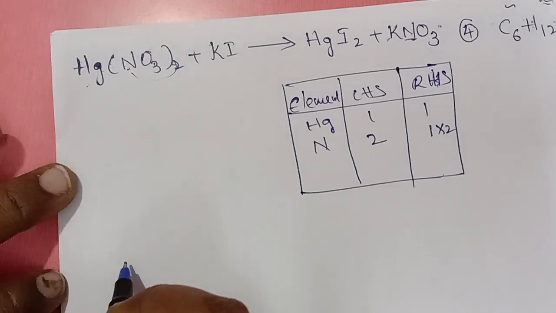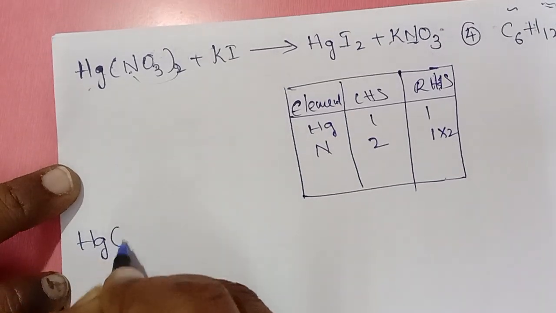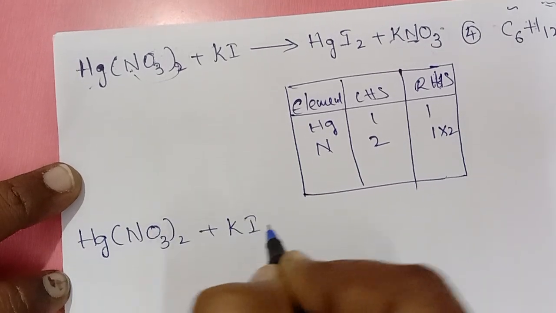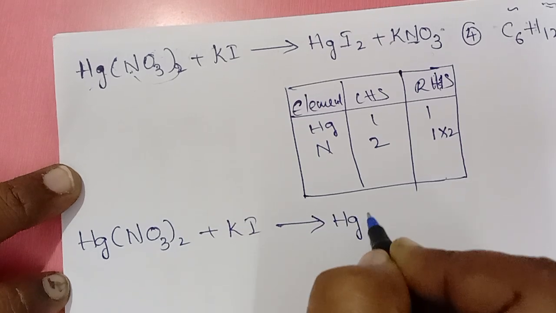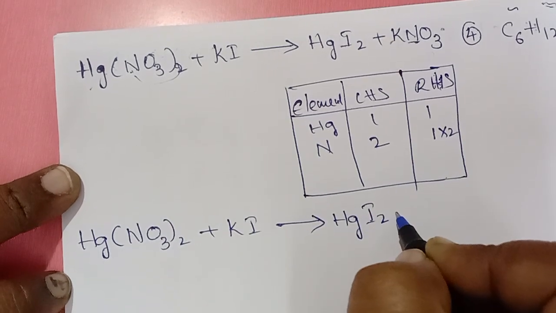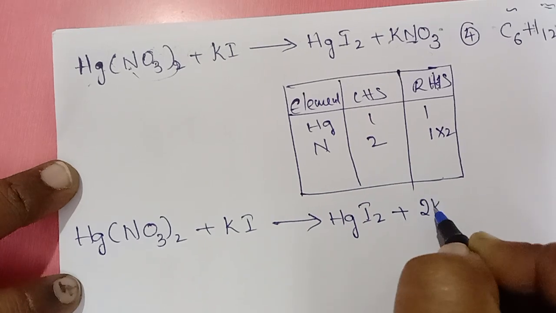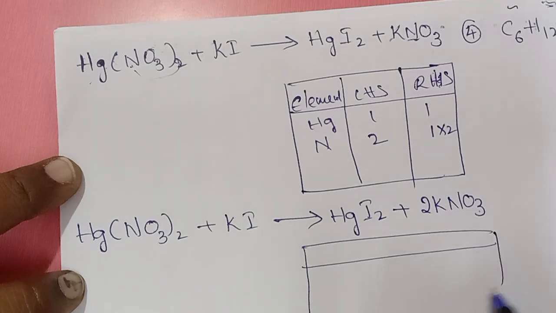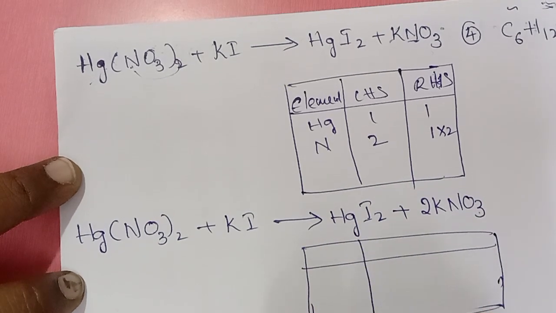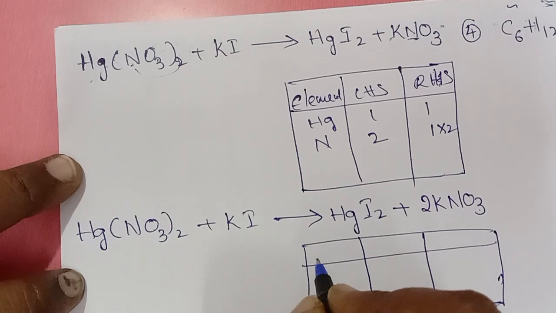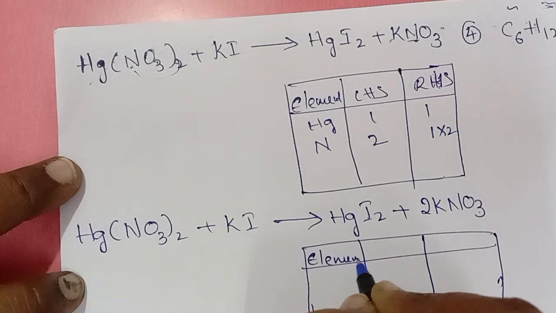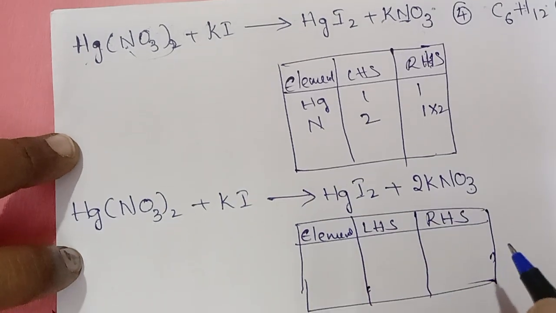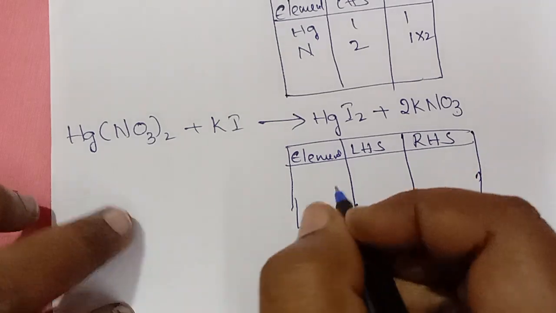So next write your equation again. HgNO3 plus KI gives HgI2 plus 2KNO3. Check your elements again. Element, LHS, RHS. Every time, even though it is taking time, we have to draw it.